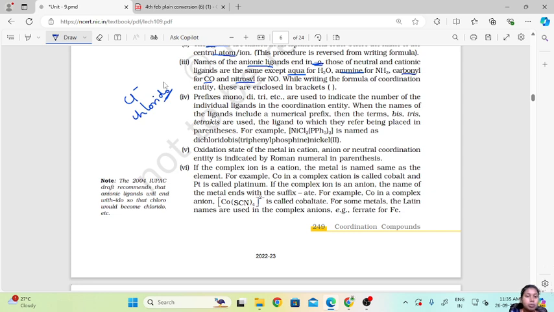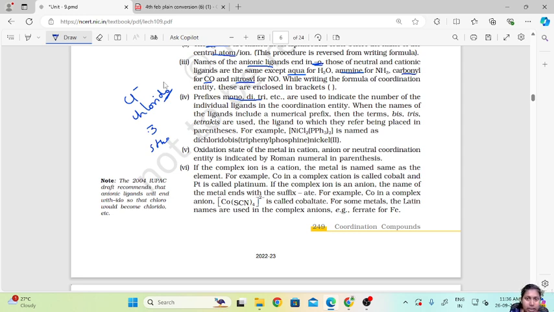Now prefixes like mono, di, tri, etc. are used to indicate the number of individual ligands in the coordination entity. Why do we use mono, di or tri? Just to represent the number of ligands present in the coordination entity. If you have 3 chlorine, then it will be trichlorido. If you have 5 H2O, it will be pentaaqua, that means 5 water molecules. So mono, di, tri we use as a prefix to indicate the number of individual ligands.